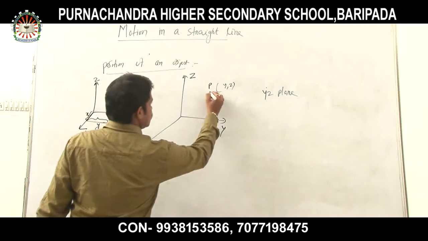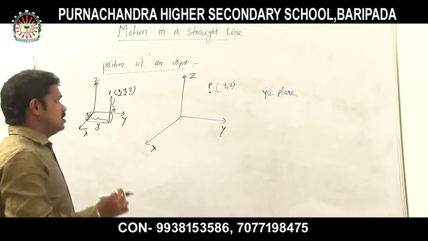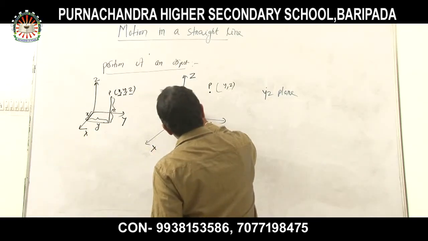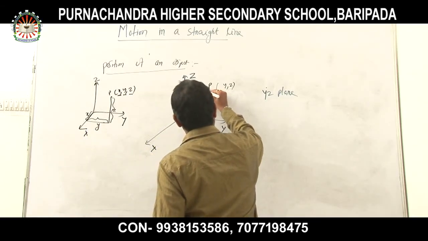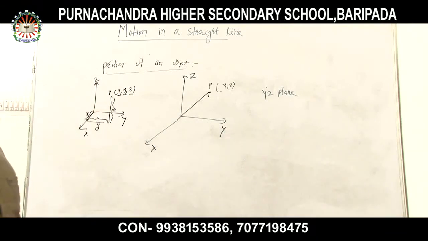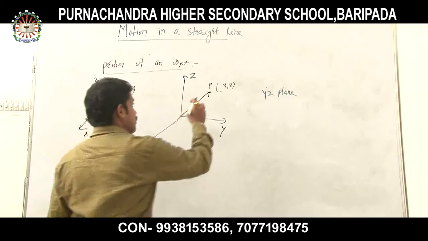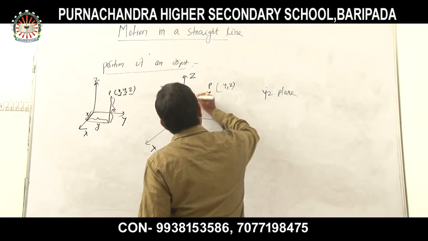So now, to locate this position, we require a very important vector, a very important physical quantity actually. Suppose I mention that quantity as the r vector.